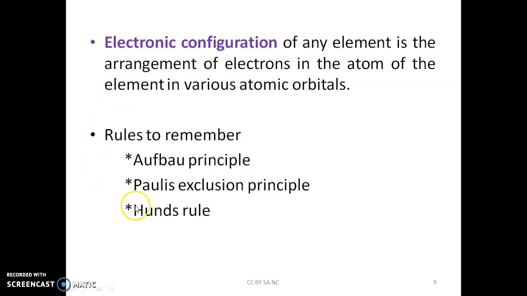Now with the help of this basic information, we can write the electronic configuration by following certain rules or principles. There is the Aufbau principle, Pauli's exclusion principle and Hund's rule. With the help of these rules, which will be discussed in the next video, we can write the electronic configuration of any element. Now what is this electronic configuration? It is the arrangement of electrons in the atom of any element in various atomic orbitals.